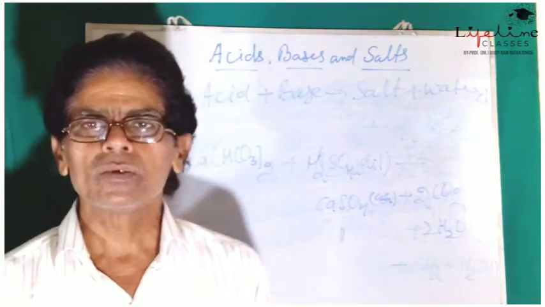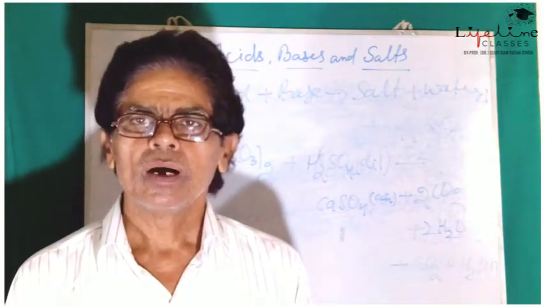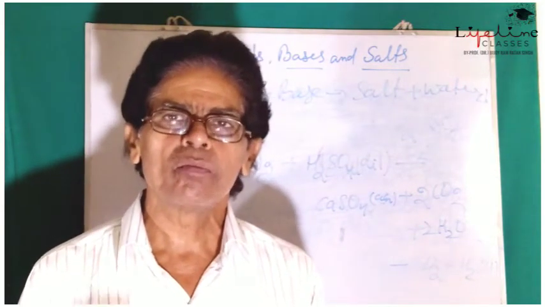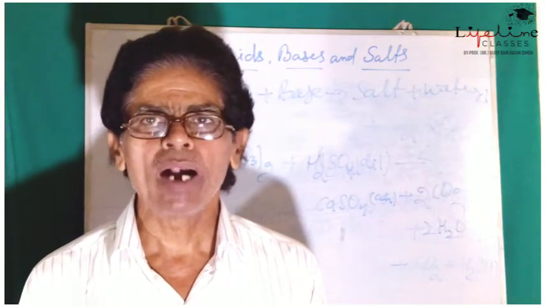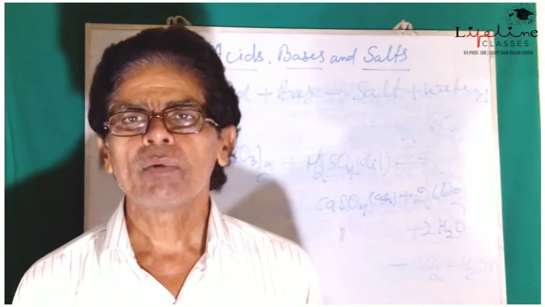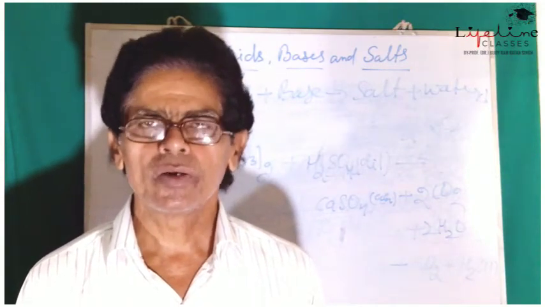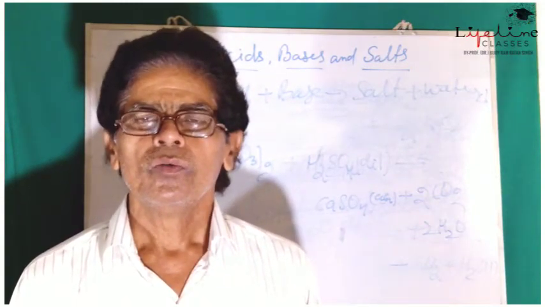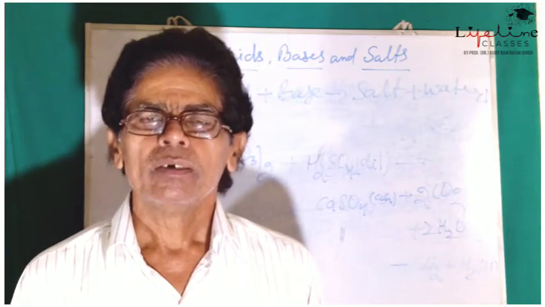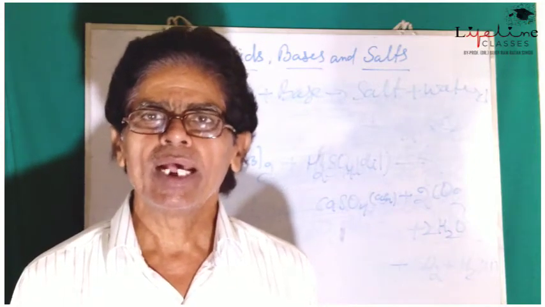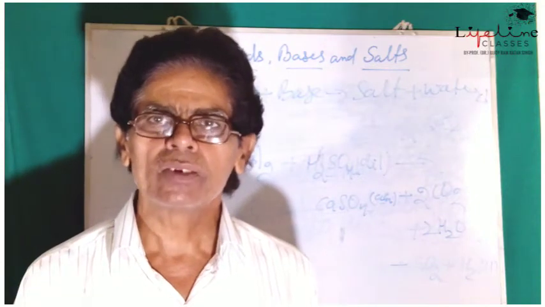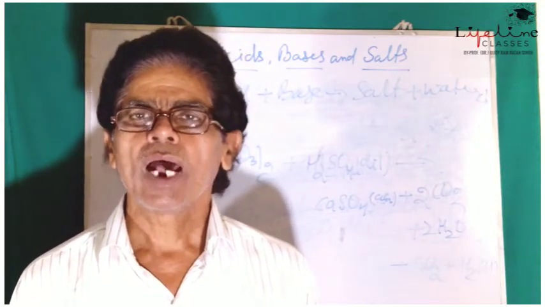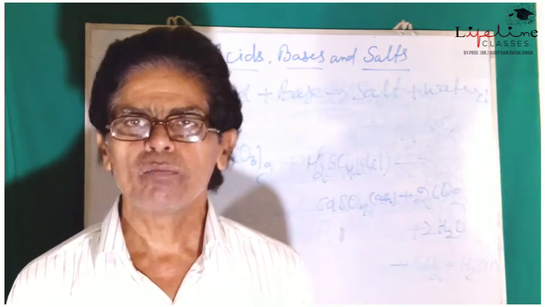When the cations of the metal combine with the anions of the non-metallic part of the acid, a salt is generated. So we can simply say that when acid reacts with base, salt and water are formed.